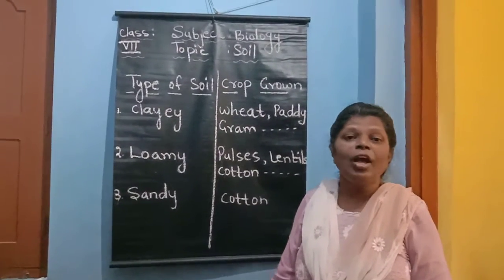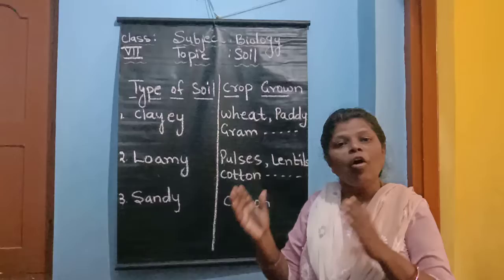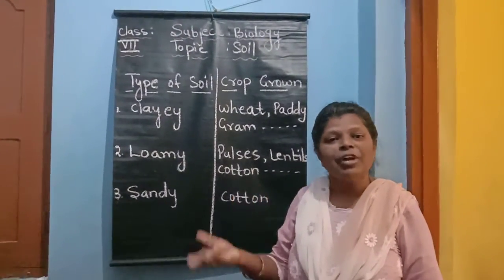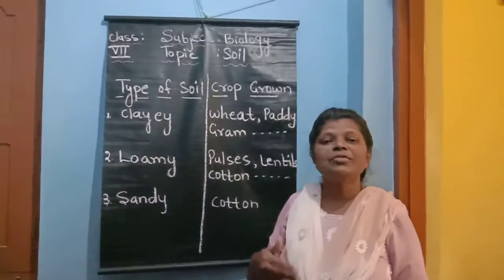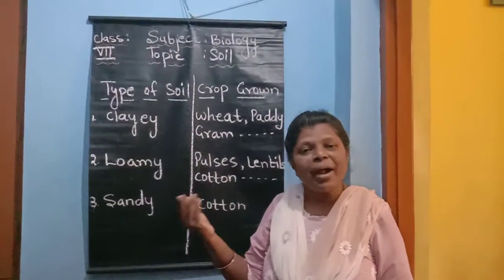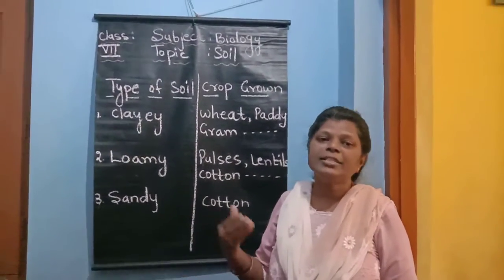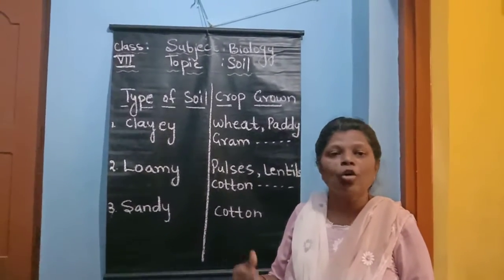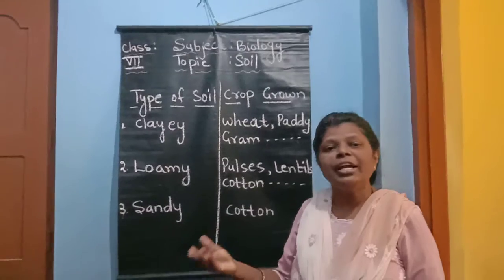And in India also, we do not get all the types of soil in one place. In different places, we get different types of soil. In some parts, we will get sandy soil. In some parts, we will get loamy soil. In some parts, we will get clayey soil. Now let us see about the crops grown in the different types of soil.